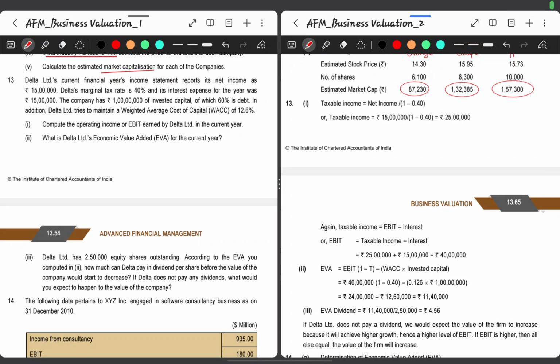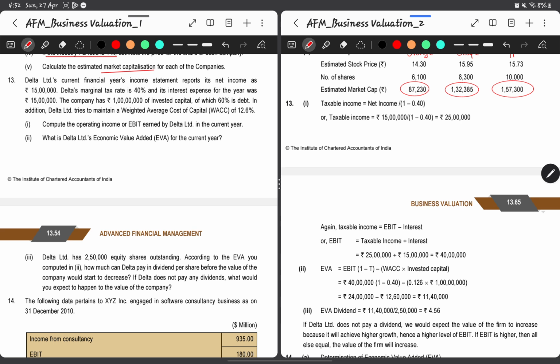ICAI students, let's revise AFM, Chapter 13, Business Valuation, Practical Question 13. Delta Limited's current financial year's income statement reports its net income as 15 lakhs. Delta's marginal tax rate is 40% and its interest expense for the year was 15 lakhs. The company has 1 crore of invested capital, of which 60% is debt. In addition, Delta Limited tries to maintain a weighted average cost of capital of 12.6%.